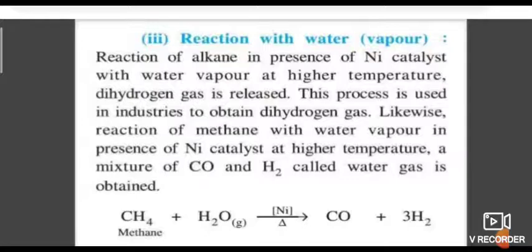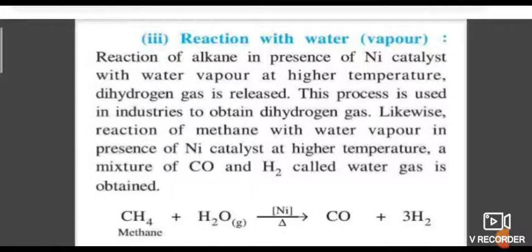A few more examples: combustion of methane gives carbon dioxide and water. And controlled oxidation: alkanes are heated in a controlled supply of dioxygen or air and in the presence of a suitable catalyst, they form a variety of products.